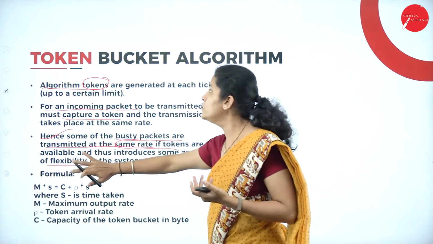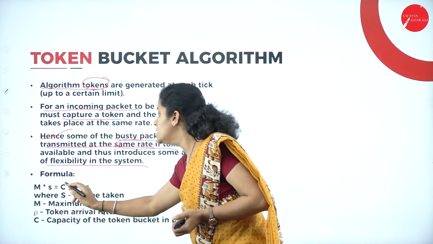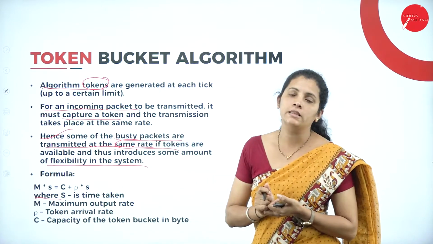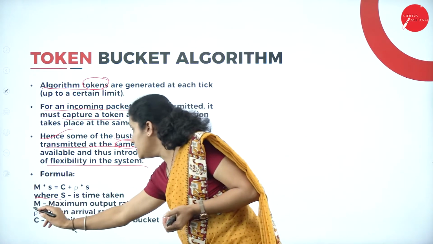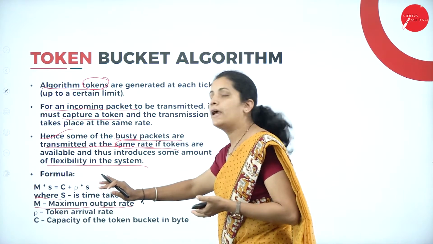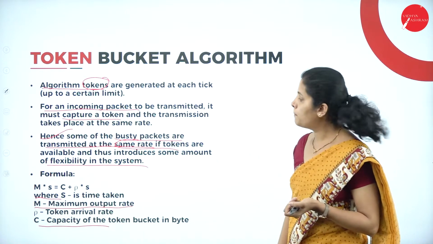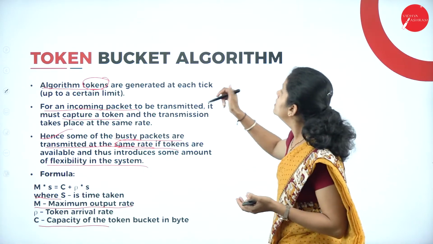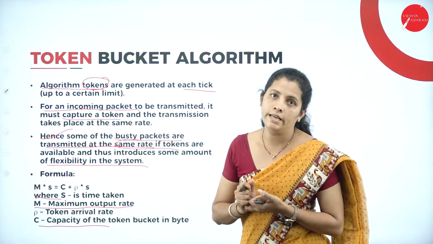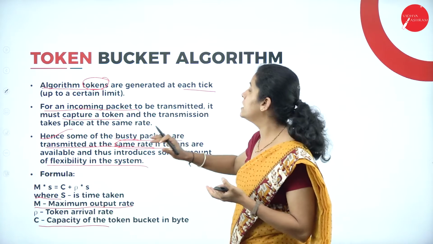So the formula used for the token bucket algorithm is M * S = C + P * S. Here S is the time taken, M is the maximum output rate, P is the token arrival rate, and C is the capacity of the token bucket in bytes. S indicates the number of clock ticks or clock pulses, that means the clock pulses are taken to generate tokens.